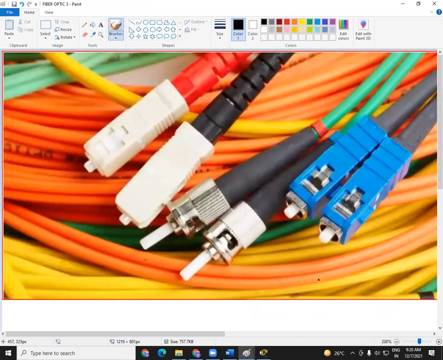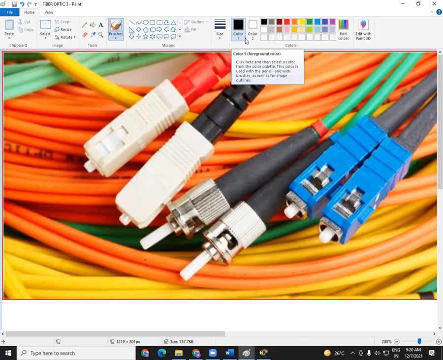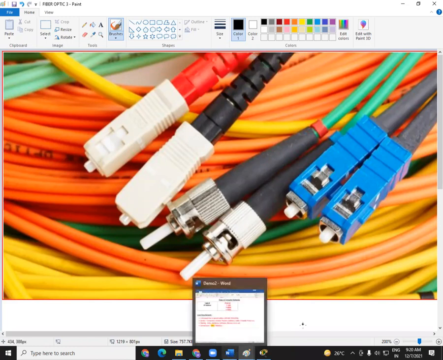This is your future. In computers in the coming days and years, you will get only this, because it is better compared to UTP cable. But as of now, this port is not available on your computer. When you look at your computer, you may see a USB port, sound port, VGA port, HDMI port. You can see different ports there, but you will not see any port where you can connect this fiber optic cable.